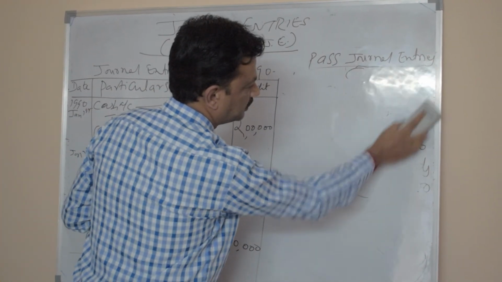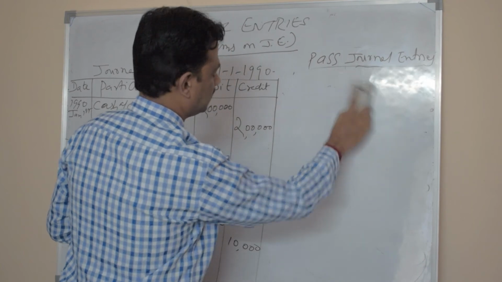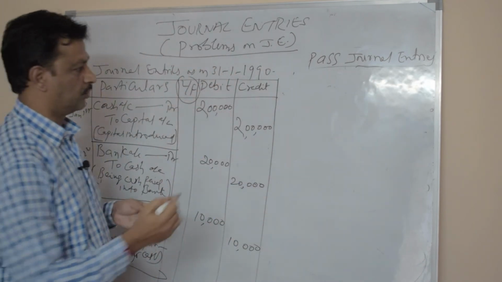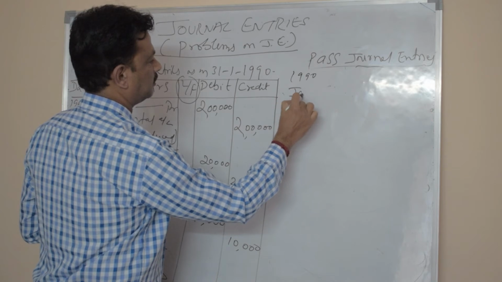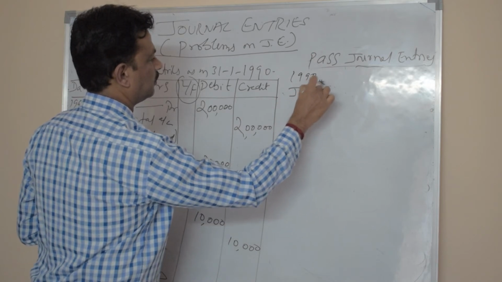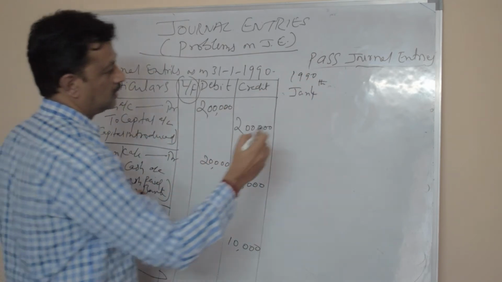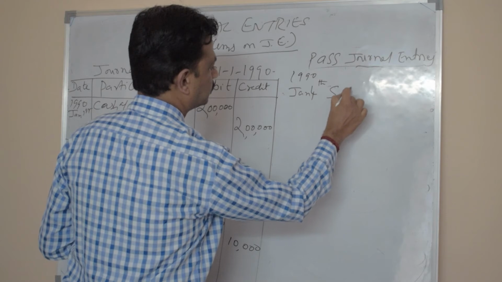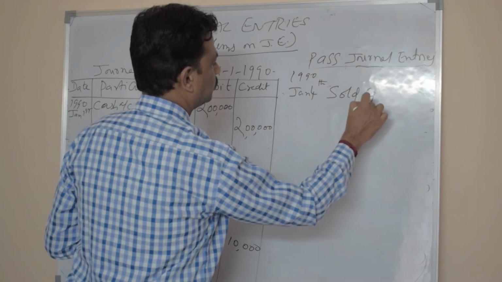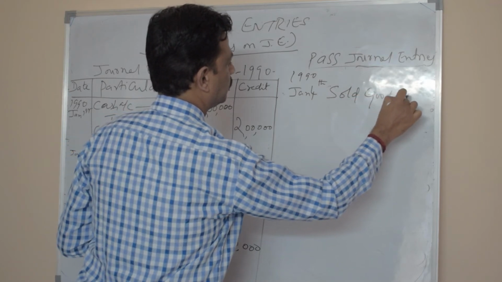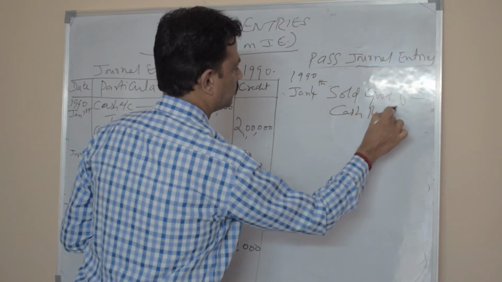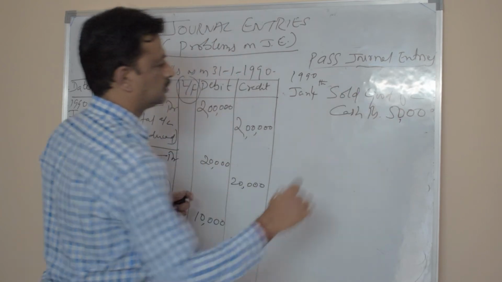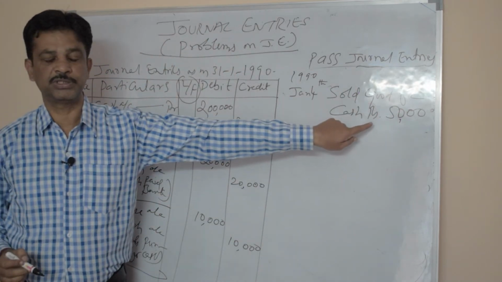So I can continue with some more examples like this. On January 4th, say 1990, sold goods for cash, rupees 5,000. So here, sold goods for cash, rupees 5,000.